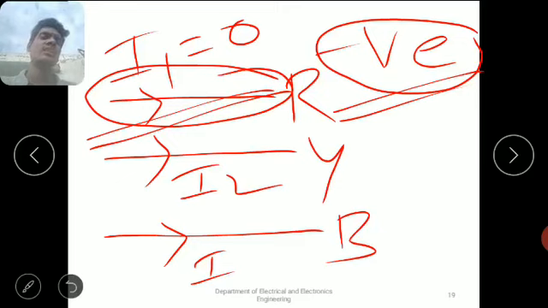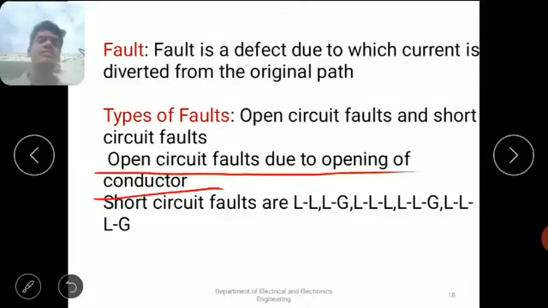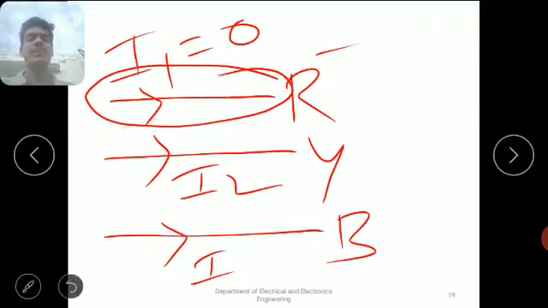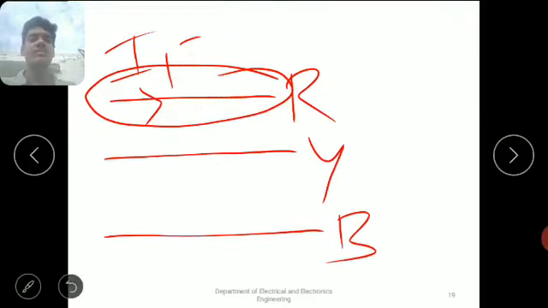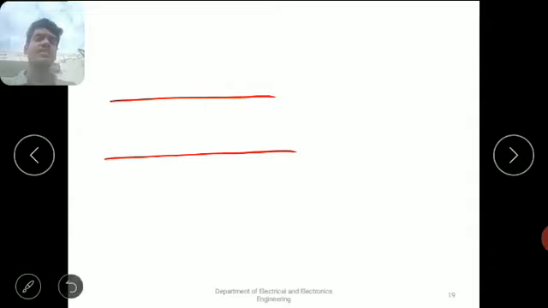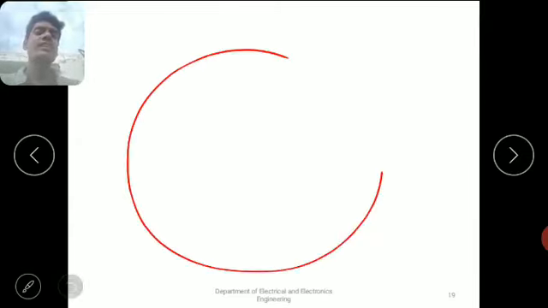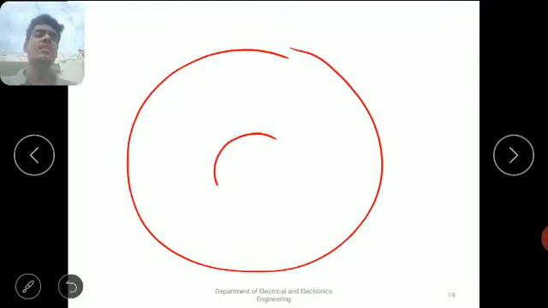And next, in the case of alternators or motors, what happens? In the case of a motor, we can take this as the stator and this as the rotor.